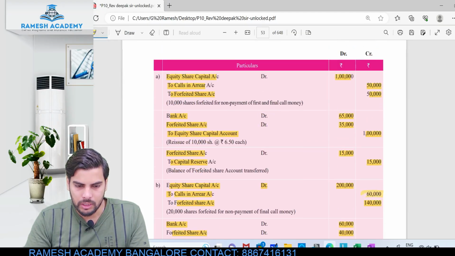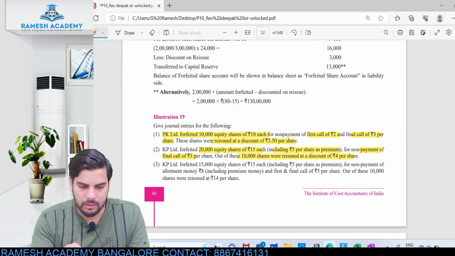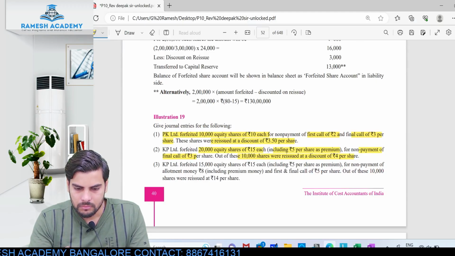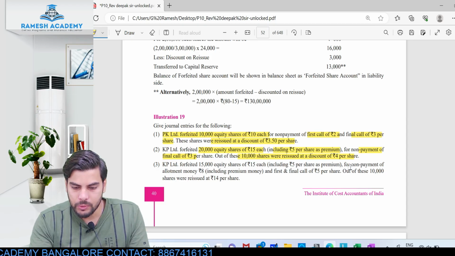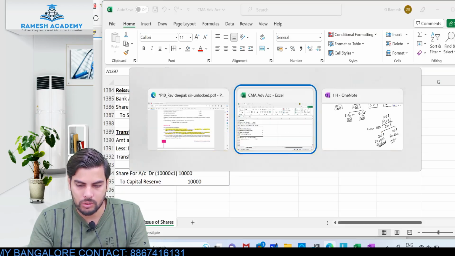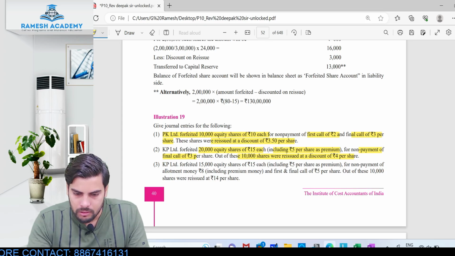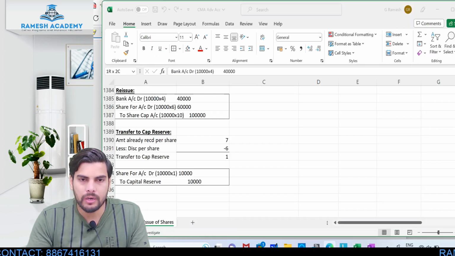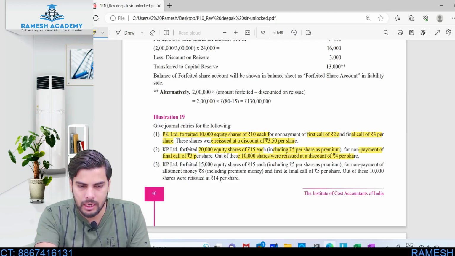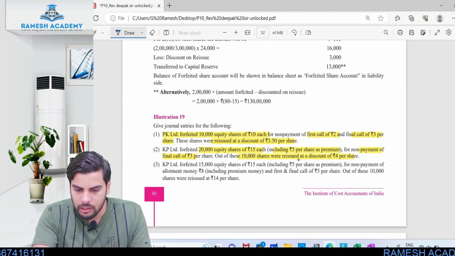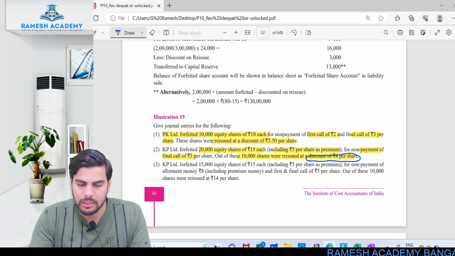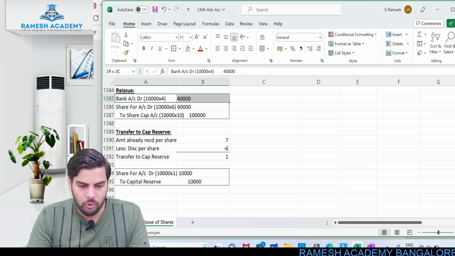How much was the reissue price with respect to the second case? Okay, these were reissued at 4 rupees per share, right? So this is the reissue price. No, reissued at a discount of 4 rupees. Read this carefully. What are they telling over here? Reissued at a discount of 4 rupees. So this 4 rupees is the discount amount.